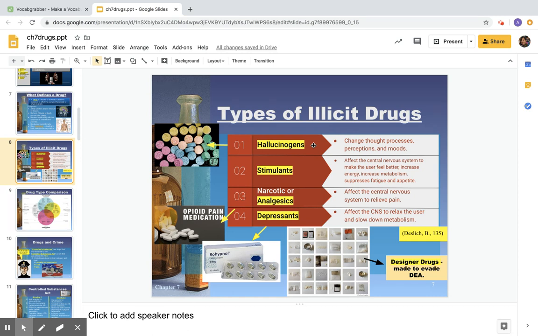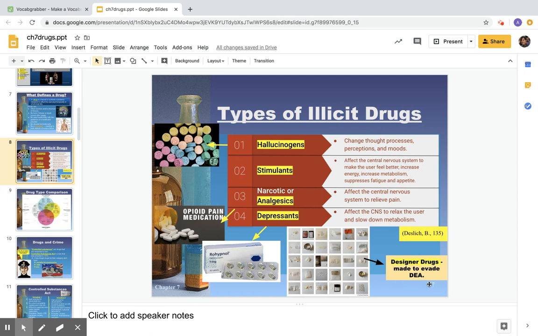So sometimes when people can't sleep, they might ask for or get a depressant. One of the examples we have is Rohypnol. The street name for Rohypnol is roofies. This was more of an issue, still is an issue, but more of an issue in the late 90s to the 2000s. Roofies used to be kind of a party drug, or the date rape drug, that people would put into drinks to cause people to fall asleep, and then they would become sexually assaulted or abused, kidnapped, things like that.